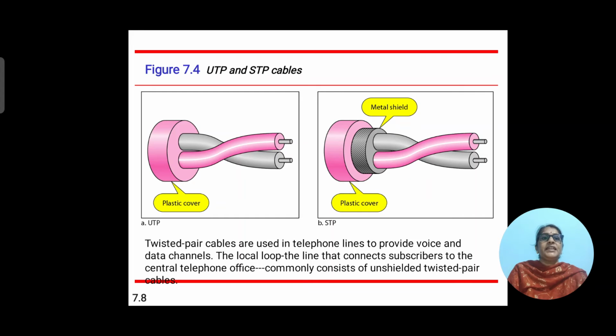In STP, here also we have the plastic cover with a metallic shield. Twisted pair cables are used in telephone lines to provide voice and data channels. The local loop, the line that connects a subscriber to the central telephone office, commonly consists of unshielded twisted pair.